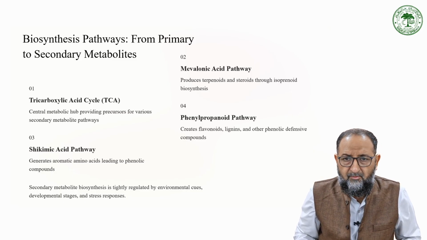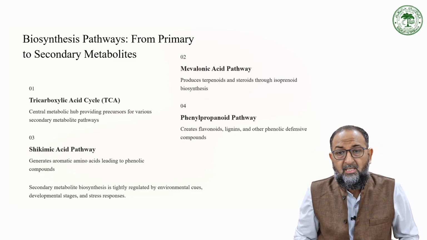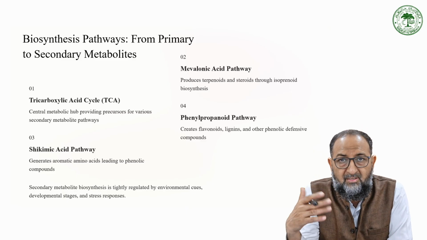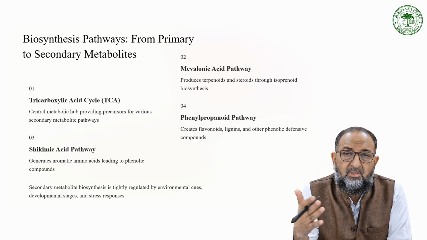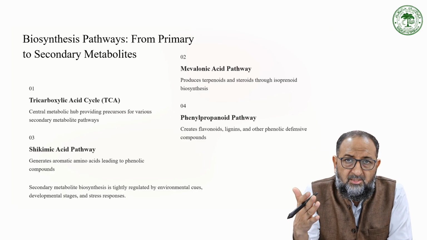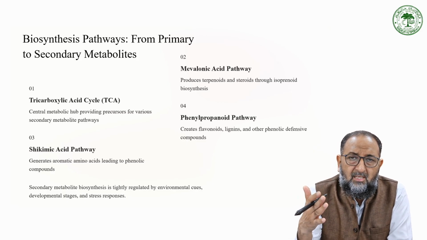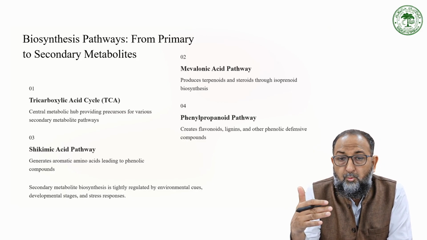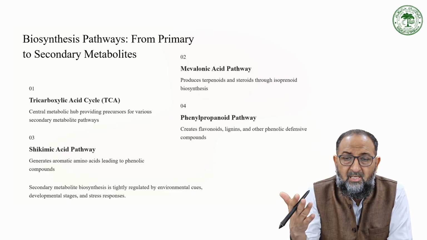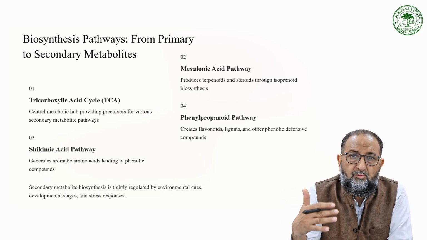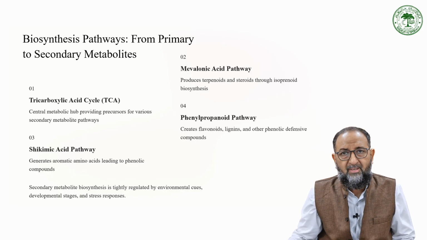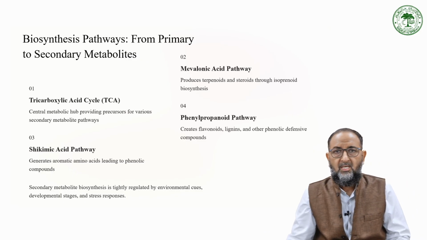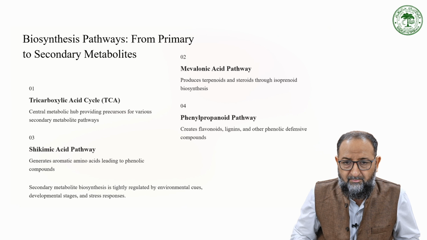Then we have the phenylpropanoid pathway. In phenylpropanoid pathways, we create the flavonoids, lignin and phenolic defensive compounds. These are compounds which are, not essential, but I think they are the defense system for the plant to protect it, lignin, right. Flavonoids are also used by humans for some medicines, for some pharma industries and some food product industries. So, this is how they can be used as secondary metabolites.